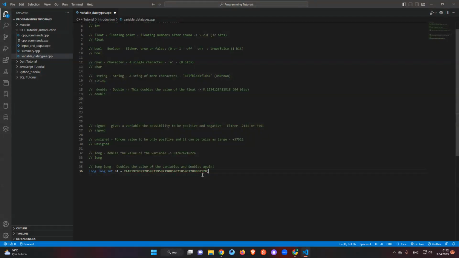We can use it like that. We can add this here, big integer. We can use it for the double too, I mean float and double. We have double, and we can use long with the double variable. Yes, we have already done the first part.